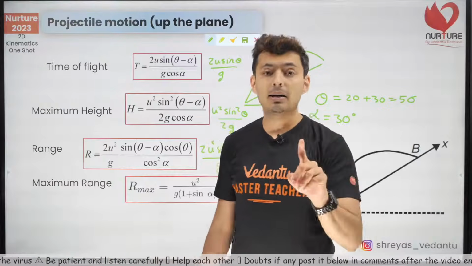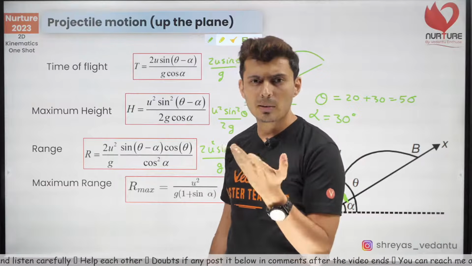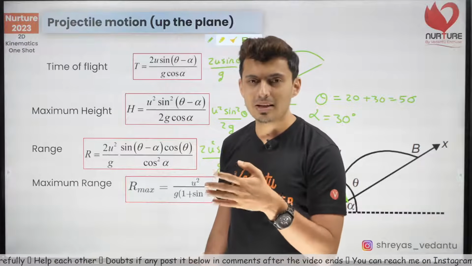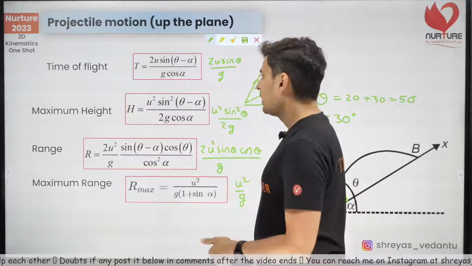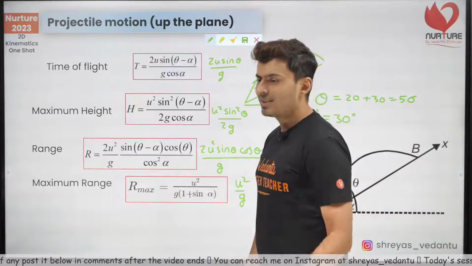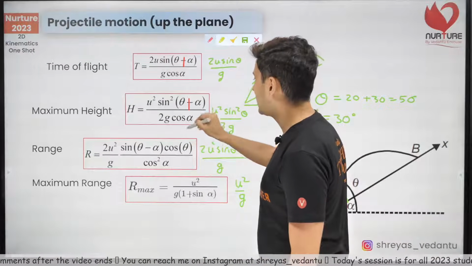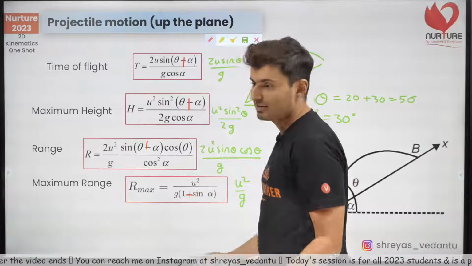Now don't remember down the plane formulas. I should not remember? The questions will come, but you don't need it. Why? When there is down the plane, there's only one change you need to do. Wherever you see minus, put a plus. If you see plus, put a minus.